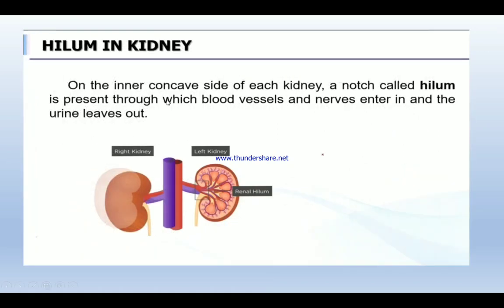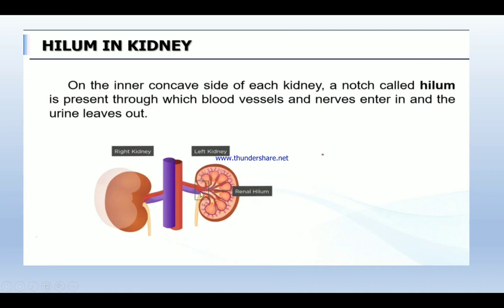Next, on the inner concave side of each kidney, a notch called the hilum is present, through which blood vessels and nerves enter in and the urine leaves out. Can you notice? Hilum, this area. This is the concave side, right?